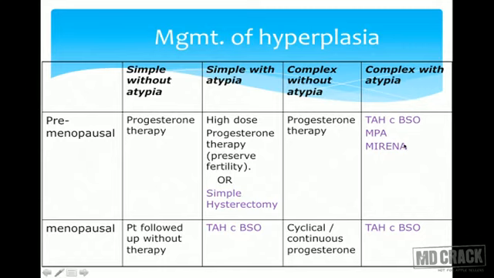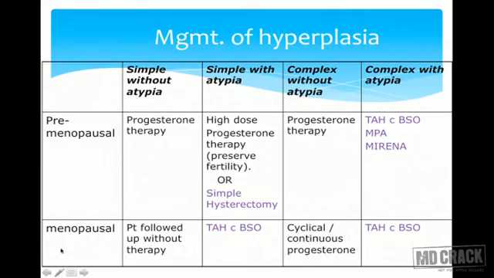But if she wants to continue fertility and menstrual function, then the options are either high doses of medroxyprogesterone acetate or Mirena. Mirena acts superbly. You put that IUCD and it releases progesterone, and that takes care of the hyperplastic endometrium. The only thing, follow-up is a must when you are conserving the uterus.